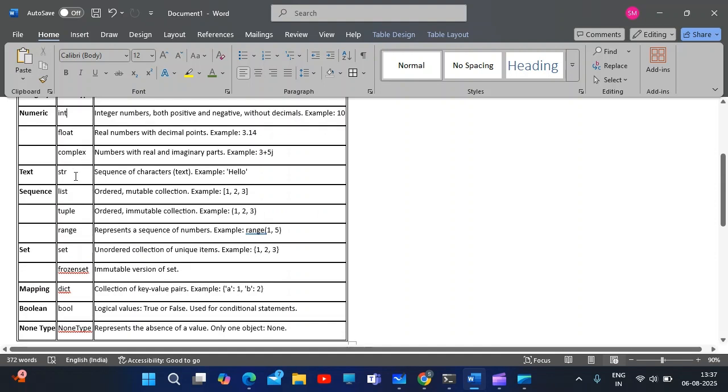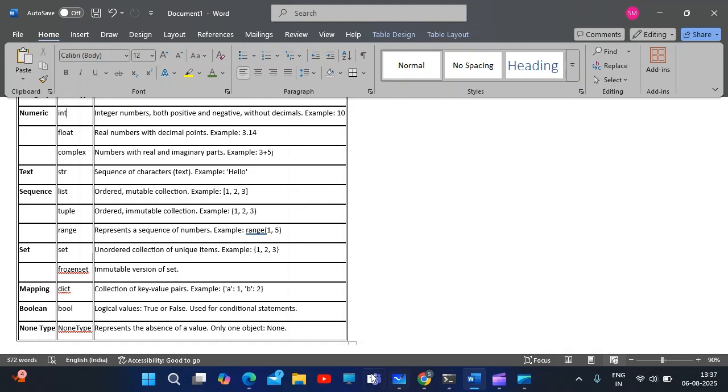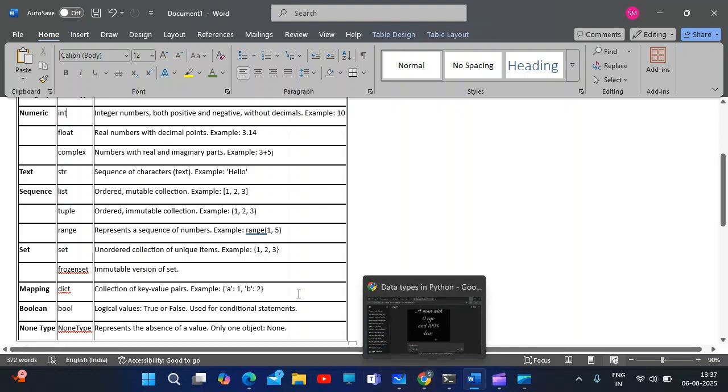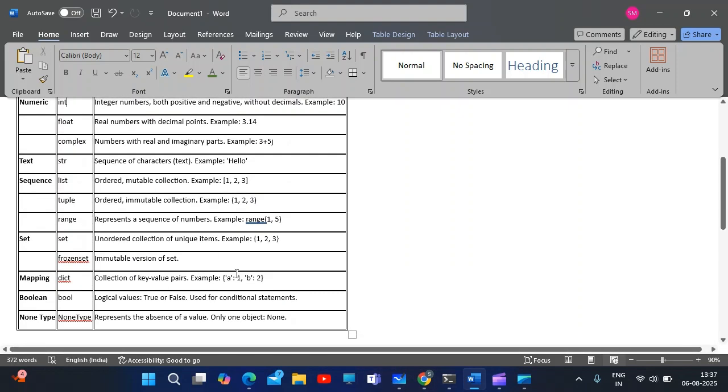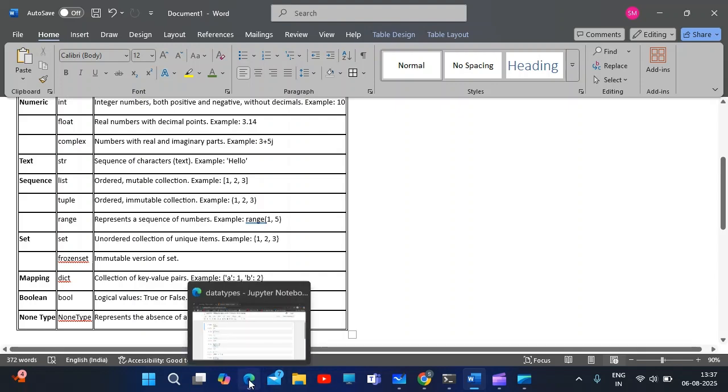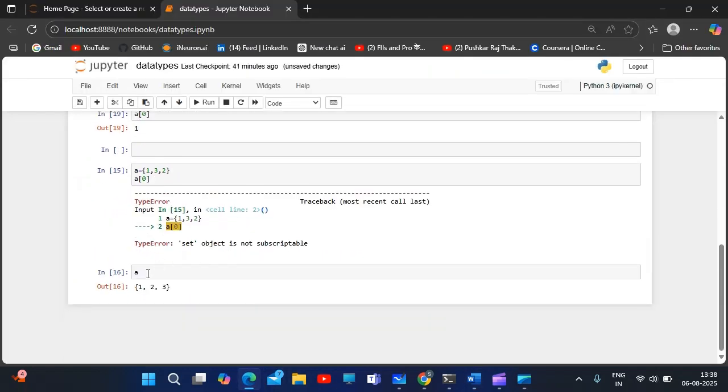This is another data type, string, which comes under the text. It's nothing but sequence of characters which comes under double quote or single quote, anything. And even we can extract or update the values also. For example, that will come in this video itself, but still, string we'll just go understand.